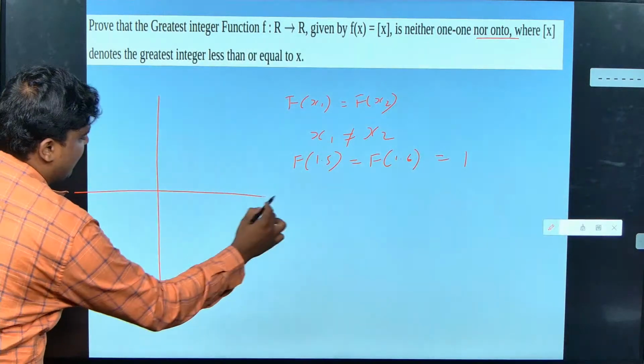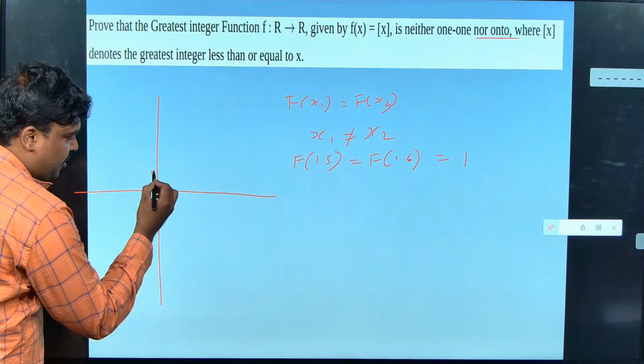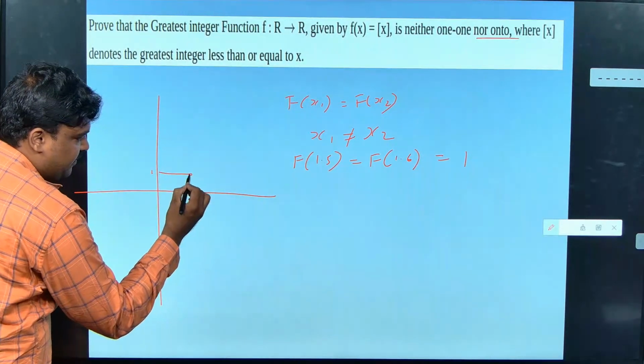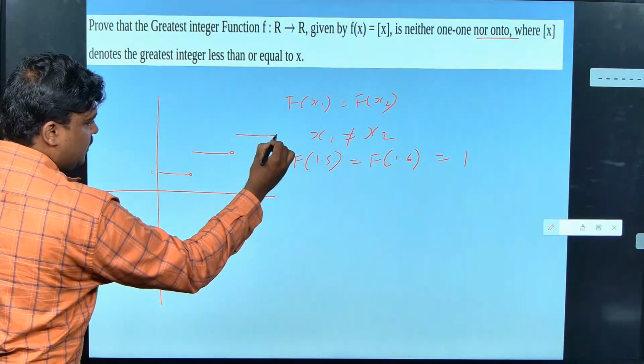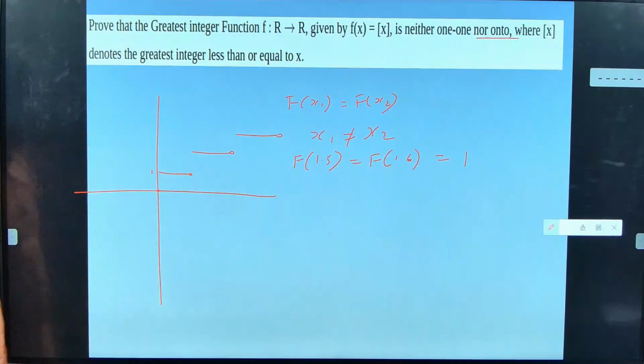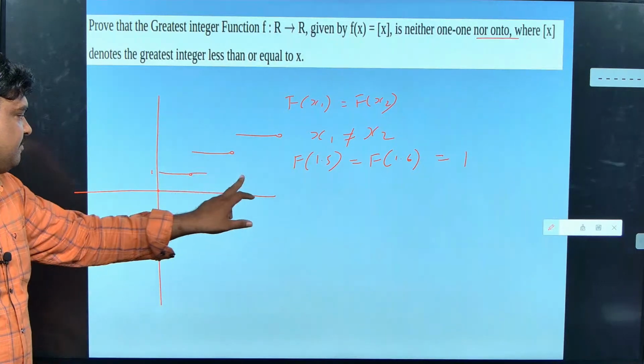I already said, if you look at the graph, here there will be 1, straight to 1 it will come like this, then a map will come. Won't it be at 0? For 0 it is 0 only. 0 is an integer only, no? No, sir. If you give input as 0.5, you'll get 0 as output. So the line should be lower. Yeah, I should have started from here.